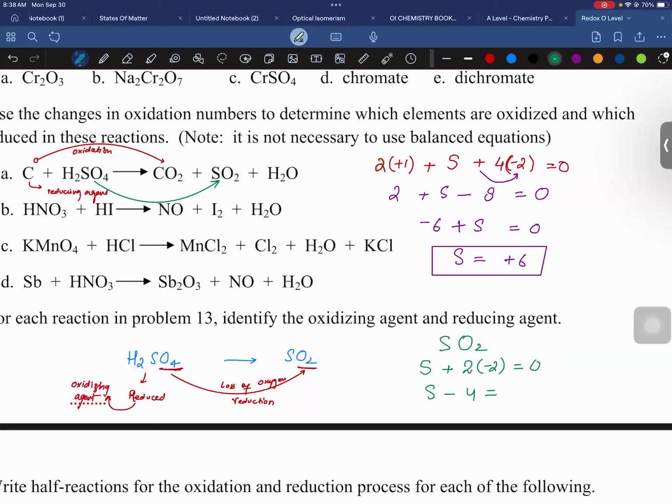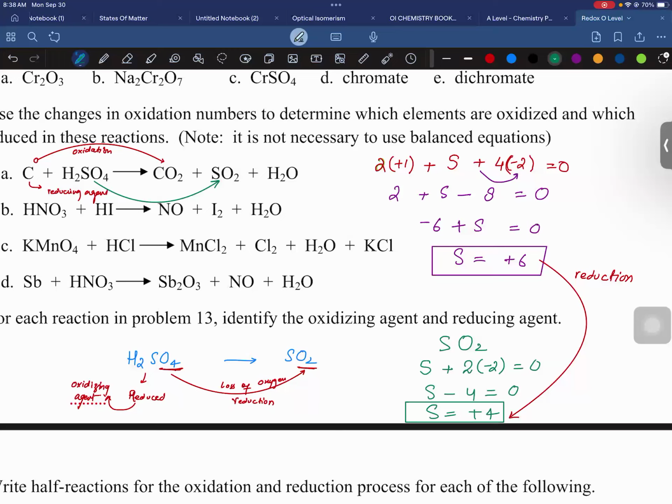Are you all getting my point? Yes? Okay. So you have multiple ways to think about what is happening. You can consider the loss or gain of hydrogen, the loss or gain of oxygen, or the loss or gain of electrons.